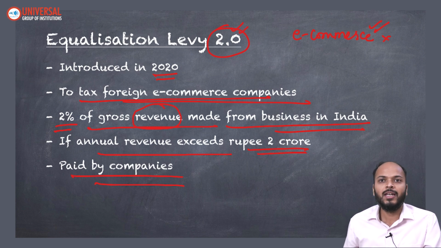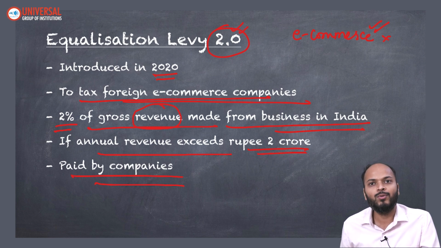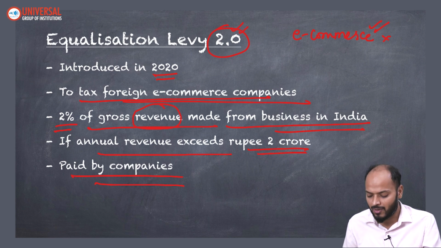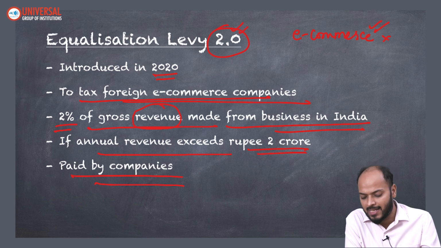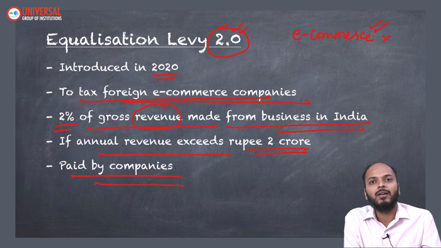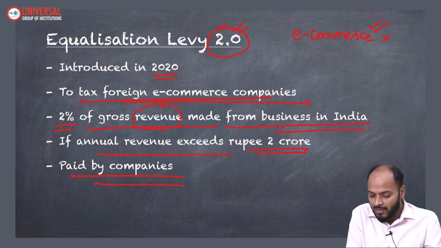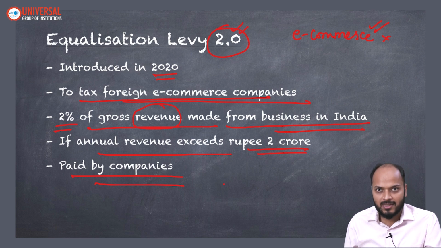Now equalization levy 1.0 as well as 2.0 have both been criticized by many foreign governments, especially by the USA, because most of the big advertisement companies as well as e-commerce companies which are doing business in India are of US origin. So the government of the USA says that the equalization levies imposed by the Indian government are discriminatory in nature. They discriminate against US based companies over other companies.